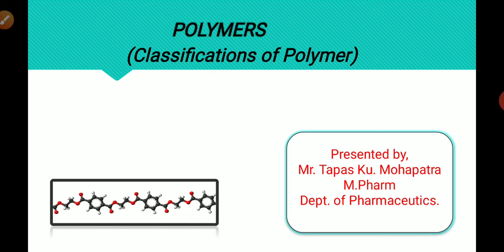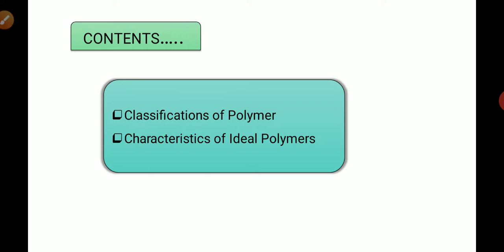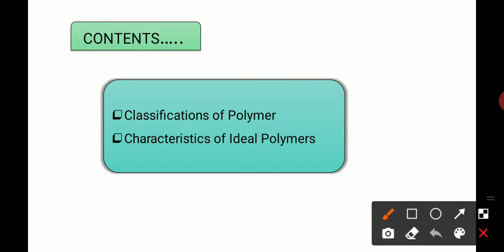So let's start. First is the contents of today's discussion. The first one is the classification of polymers. Polymers are classified into so many categories, and one by one I'll discuss them with you. The second one is the characteristics of ideal polymers. What characteristics are there in polymers? One by one I'll discuss them with you. So let's start.